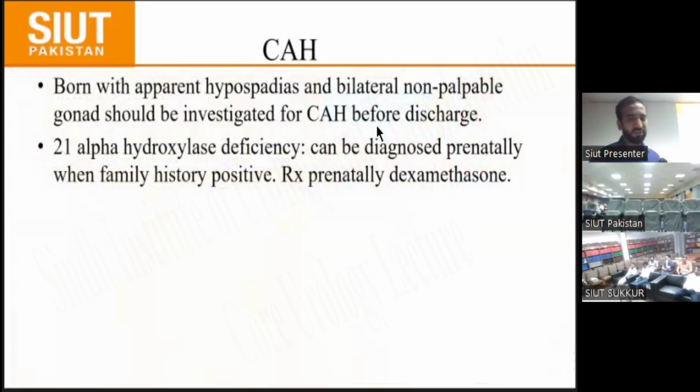Mostly a CAH patient presents with apparent hypospadias and bilaterally non-palpable gonads, and should be investigated for CAH before discharge because of the fearful enzyme deficiency, which is mostly a life-threatening condition. That's why we diagnose this patient as early as possible.